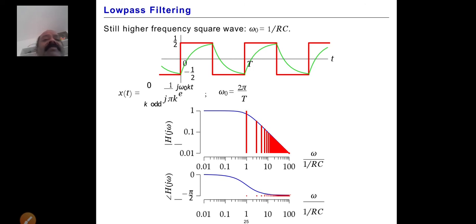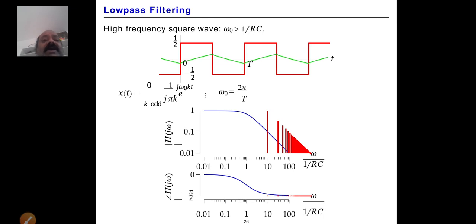For this, we have to draw the square wave low pass filtering. This is the high frequency square wave, where omega naught is greater than 1 by RC. The previous one was omega naught less than 1 by RC, but here omega naught is greater than 1 by RC. The filtering will come out similarly. The function is odd, not even. Since this is an odd function, sine waves will be there, and only Bn is available.